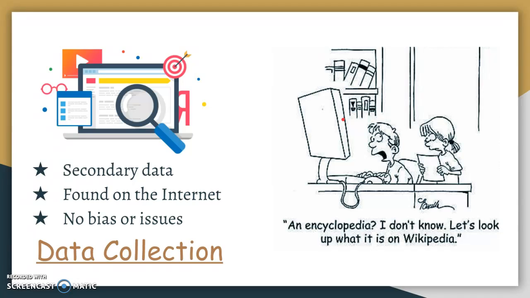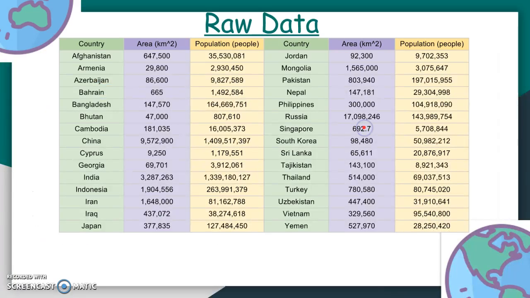About how I collected my data, I found secondary data from the internet, and there's no bias or issue because the data I collected are all updated in 2017 and are the latest data, and I checked them 3 times to make sure they're not wrong. So there's really no bias and issues, and later my analysis can also prove that my data collecting method is right. So here are all my raw data.